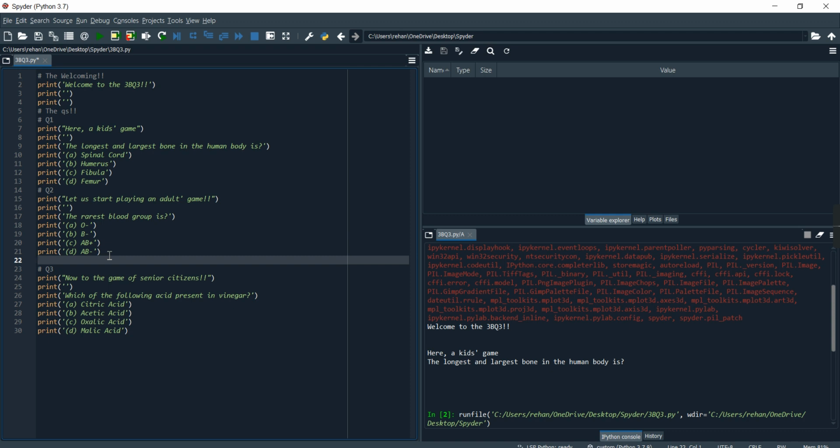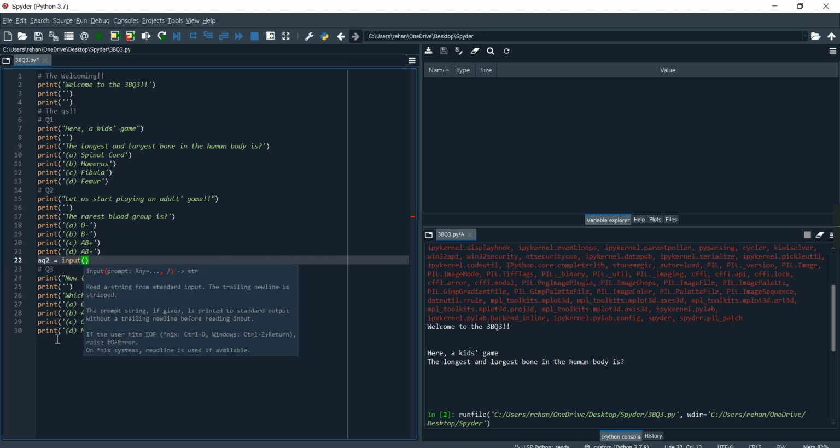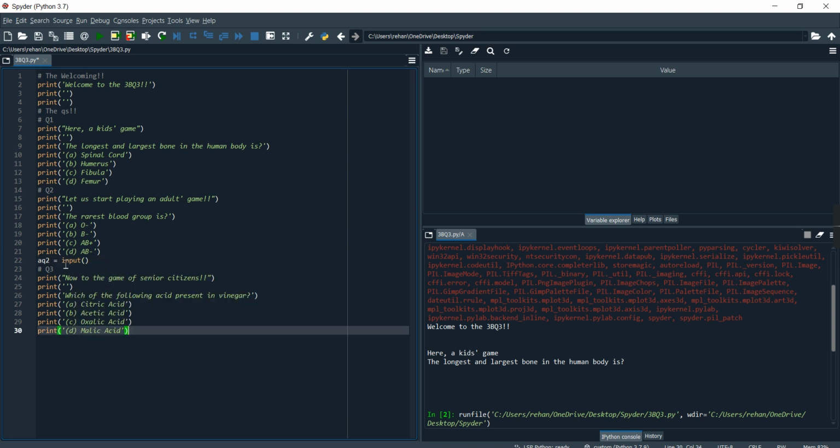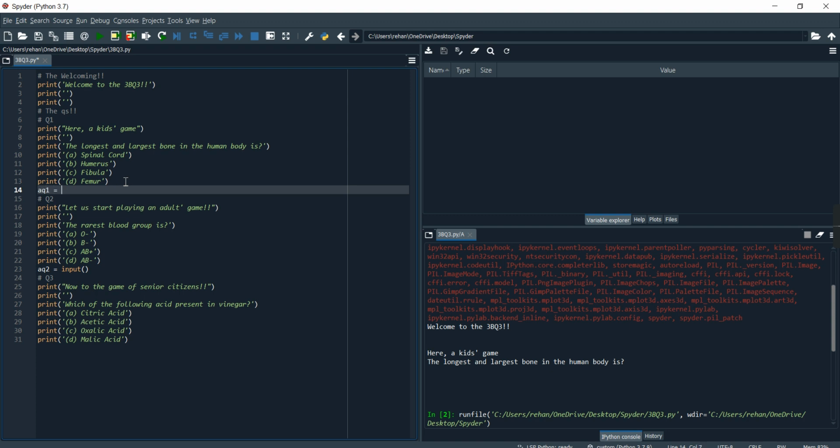So over here, the correct answer is B, acetic acid. So over here, we're gonna be creating some variables. Answer question 2. This is gonna be the first one. It's gonna be an input. And that's gonna be a string, so don't worry about putting it in a class. Over here, answer question 1 is gonna be equal to again an input, which is officially a string, and we want it to be a string. Over here, answer question 3 should be equal to an input again, and we need not change its class because officially it's string and we need a string.